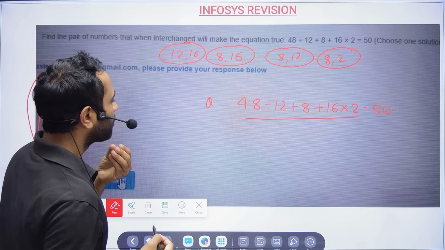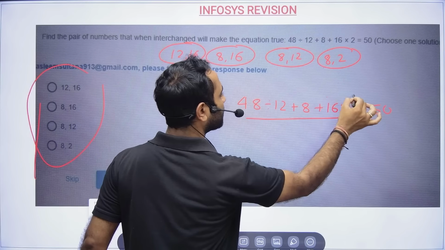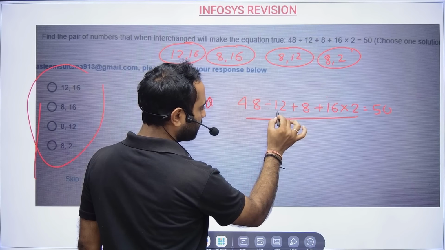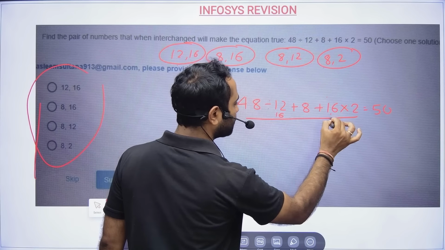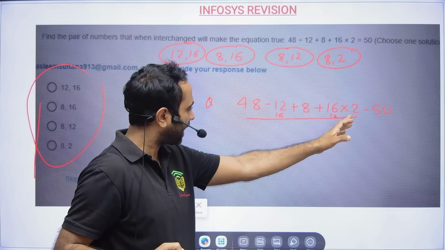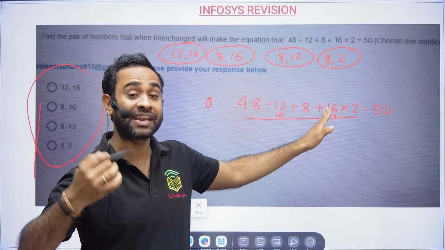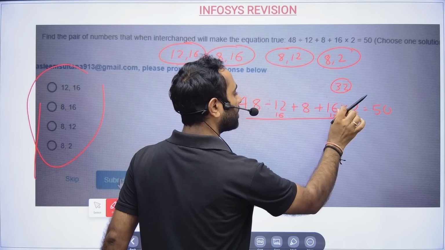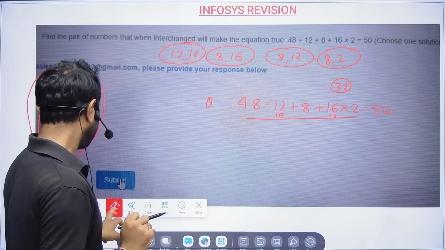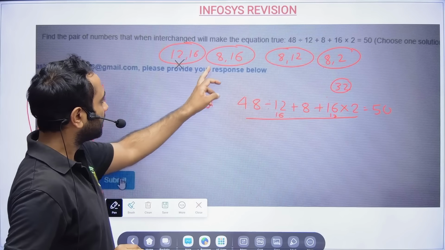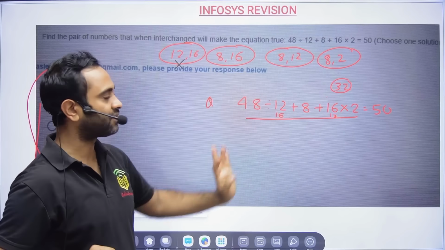Okay, now I need 50. See, this 16 into 2 is 32. Anyway, 12 and 16: if you bring 16 here and if you bring 12 here, the value will reduce further. 12 into 2, see, right now even when you have 16 into 2, you have 32 here, then also you are not able to get 50. So one thing is very, very sure that this option is not going to help you. Then 8, you replace with 16.